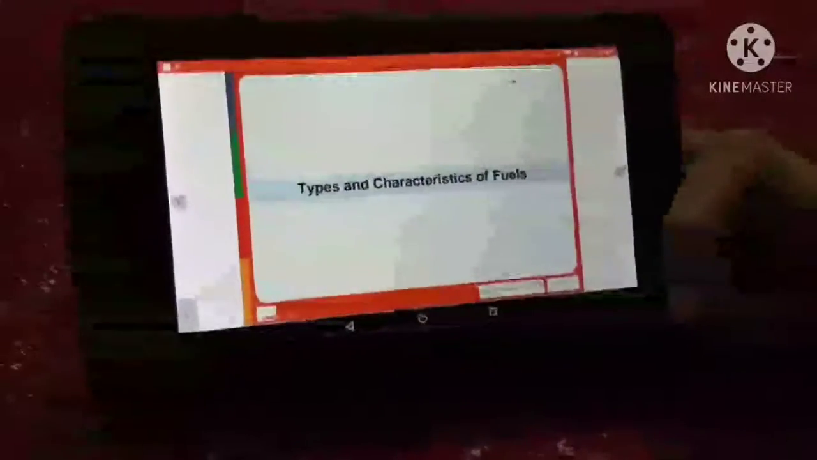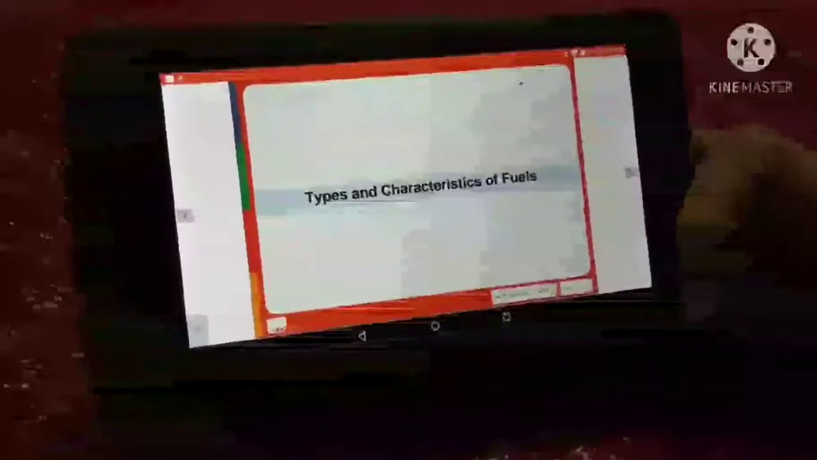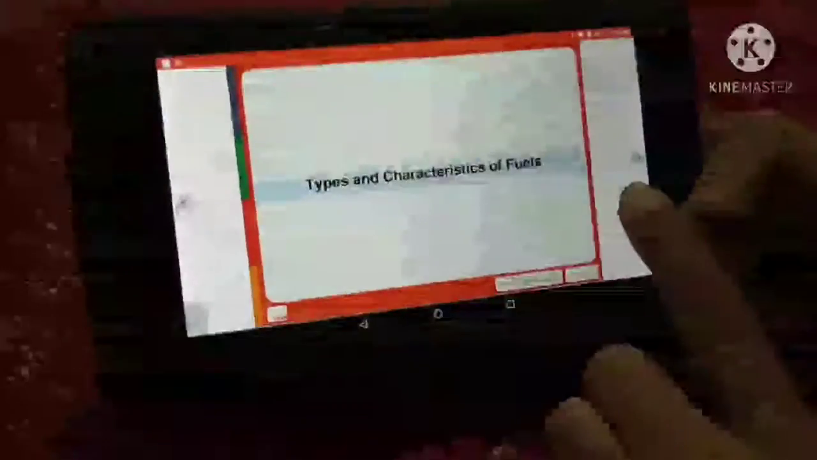Students, today we will revise what we have learnt in the last 5 days. So first, we will learn about the types and characteristics of fuels.